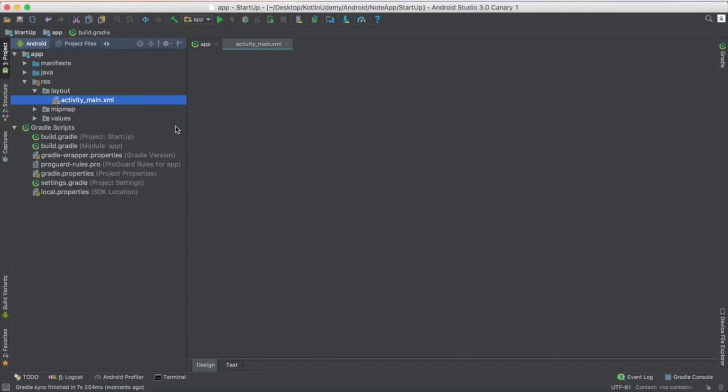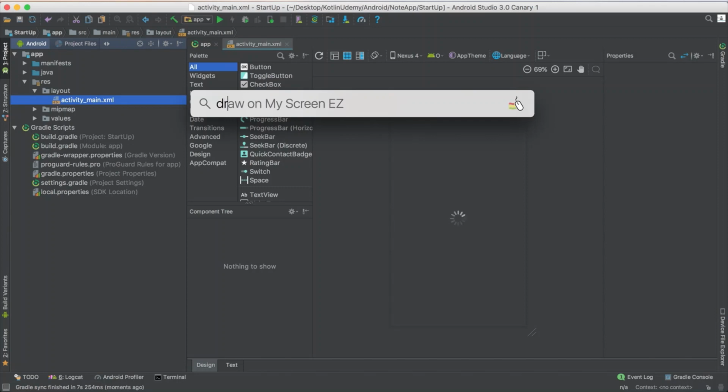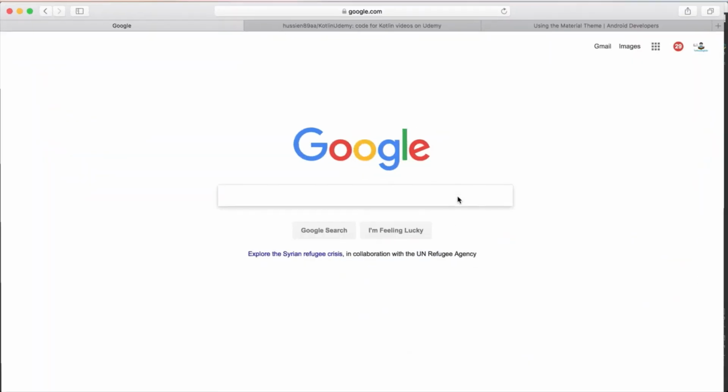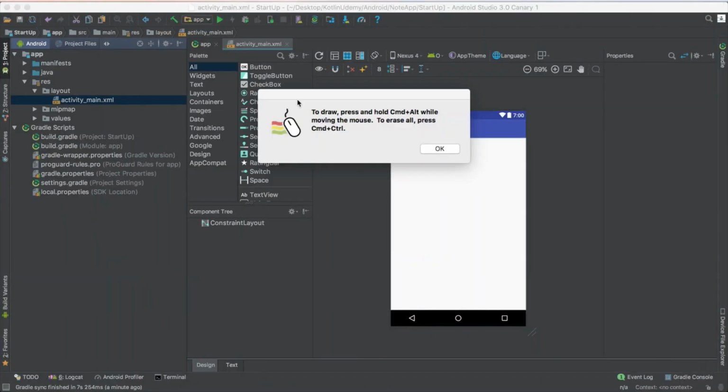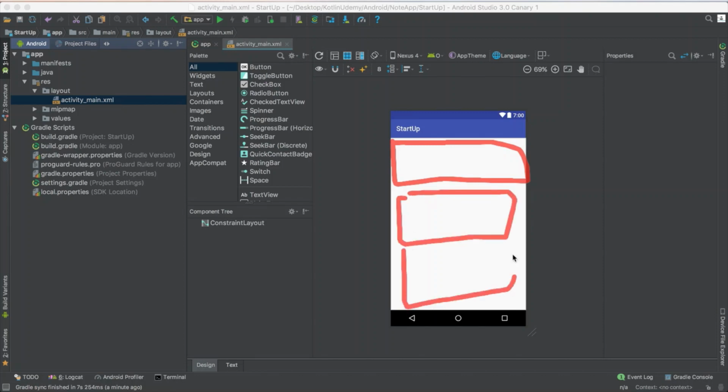So let me think about the design of our application. What do we want our application to do? We want to see a list of notes, like the person who uses this application sees a list of the note title and note details. So this note title and note details should appear as a list. You have to think about this layout: a list of notes, like note 1, then note 2, and note 3, and it will continue. To do this, first of all, we have to think about something named ListView. So we add a ListView, and this one is repeated. The same design will repeat every time.